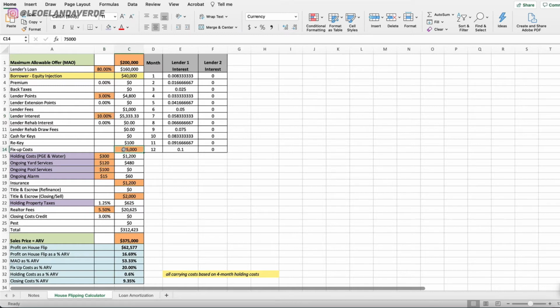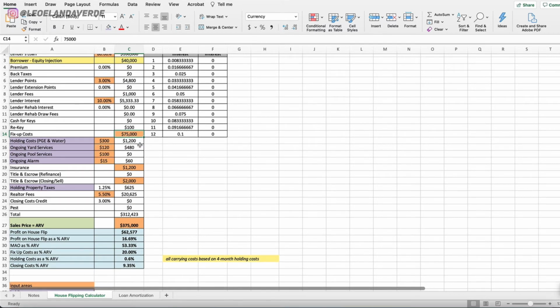Your fix-up cost, this is a variable cost. It will change depending on the property, much like your maximum allowable offer is not a hardwired number. It'll change. It's as much an art as it is a science. So I just used $75,000 here.